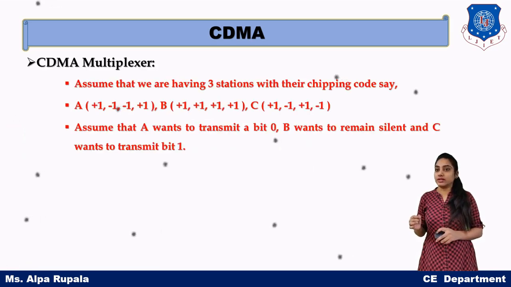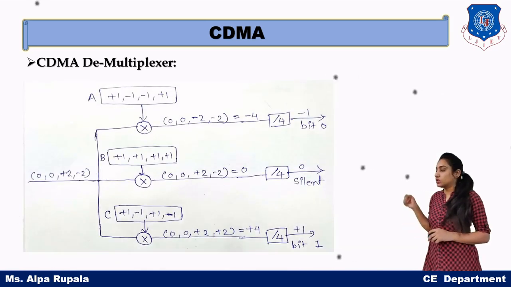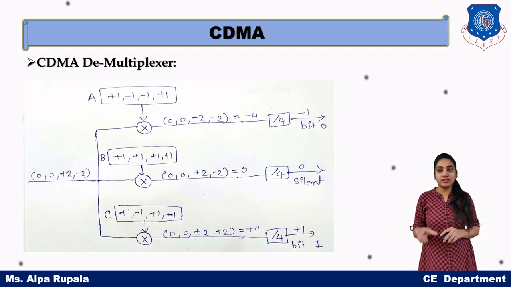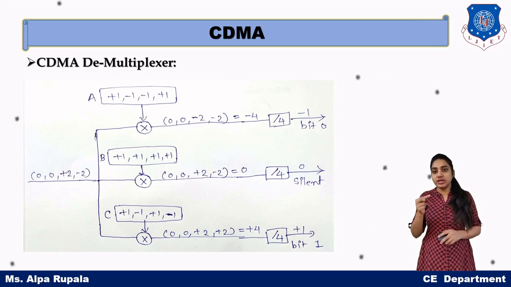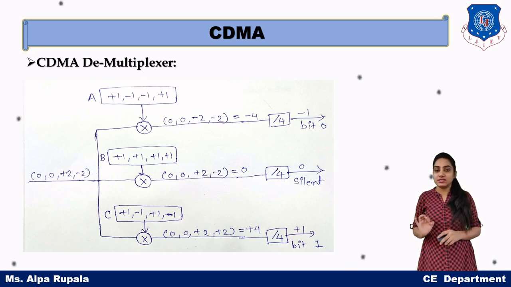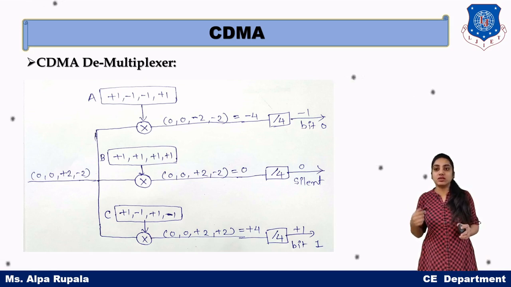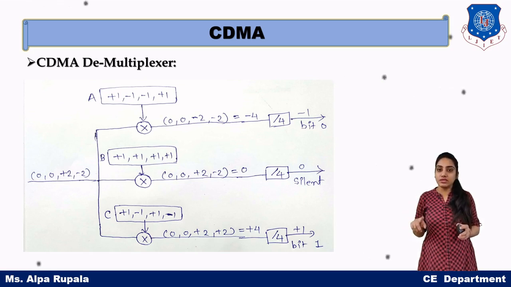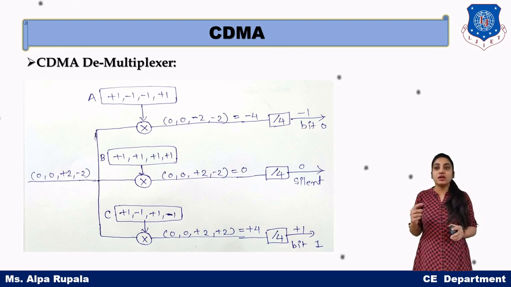Now, same as the multiplexer, at the receiver side we need to demultiplex it. At the receiver side, the received signal is a single one: 0, 0, +2, -2. Each station will receive this signal, that is, station A's, station B's and station C's receivers. Station A's receiver must have the code of station A, because the transmitter and receiver have a common code. Station B's receiver must have B's chipping sequence, and station C's receiver must have station C's chipping sequence.